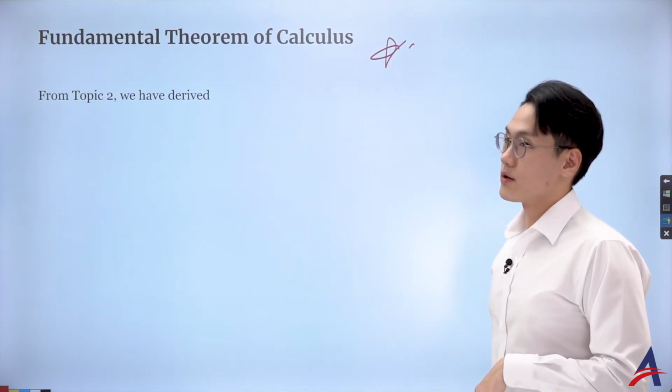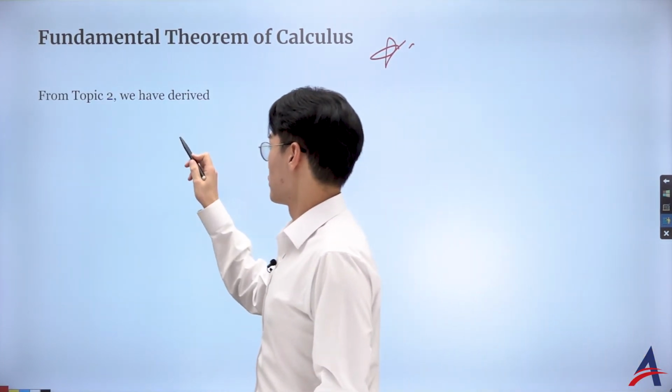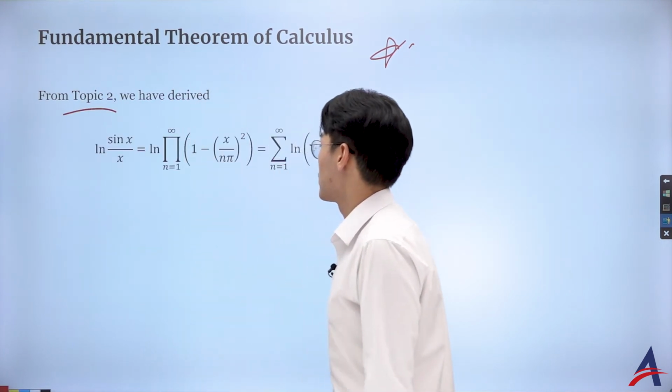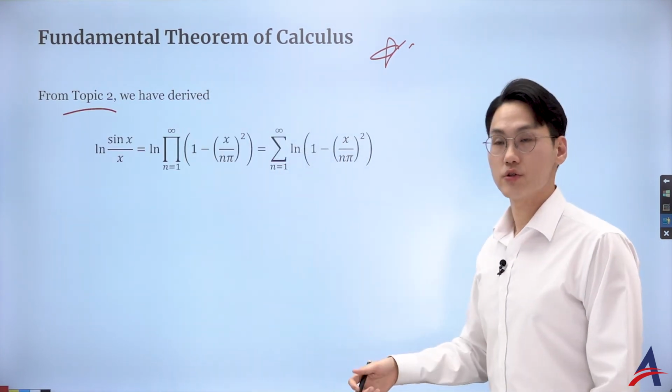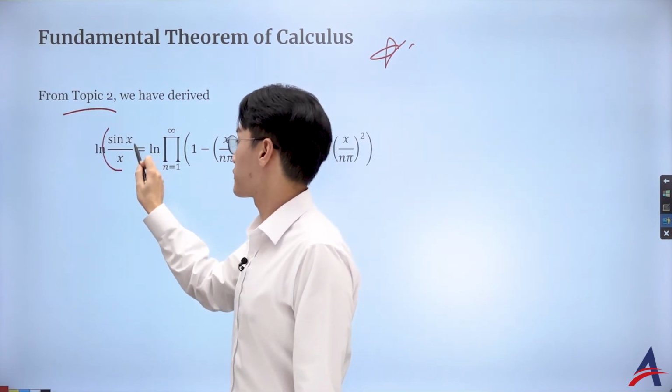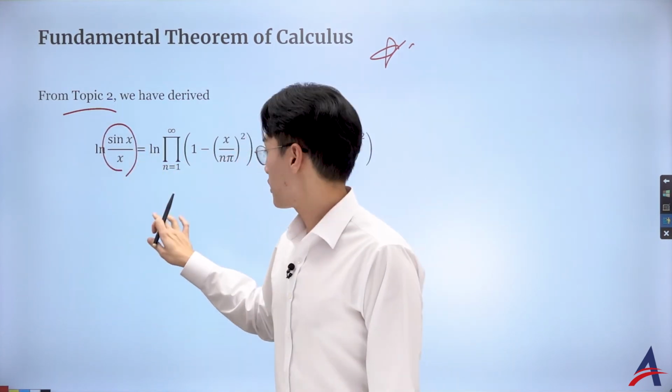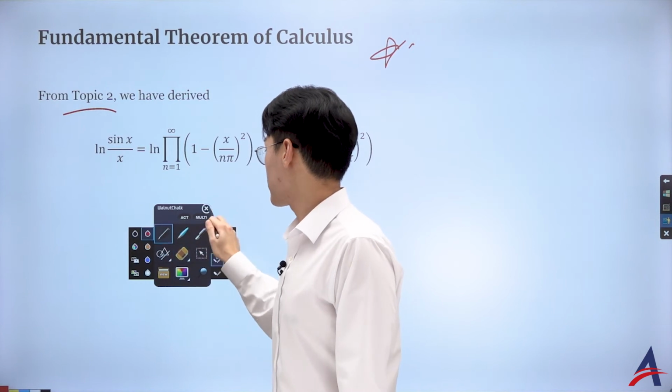Let me quickly remind you what we derived in topic 2. Yes, we talked about the curious case of sin x over x, a very popular function to deal with for exam questions.